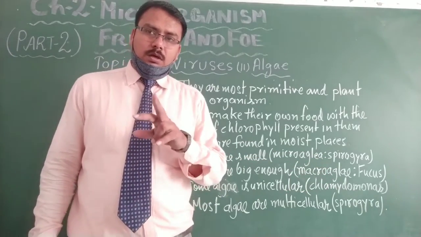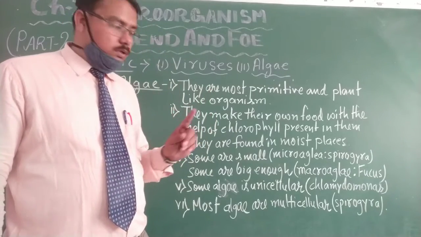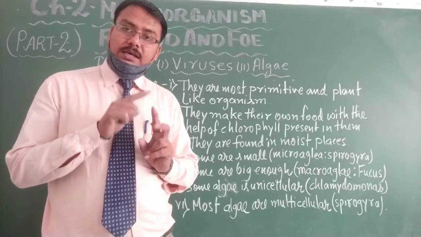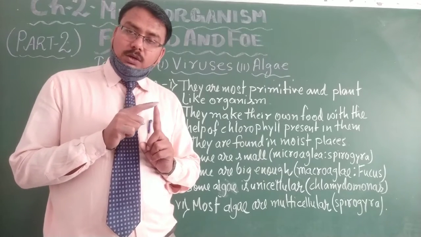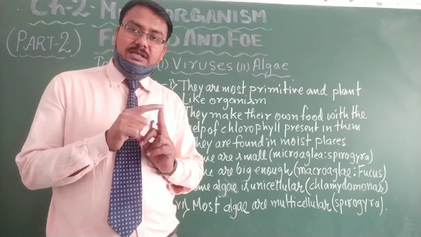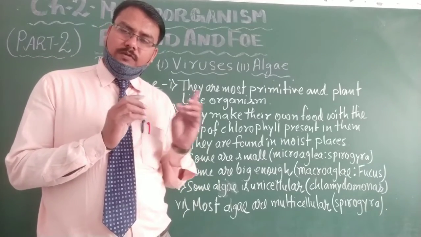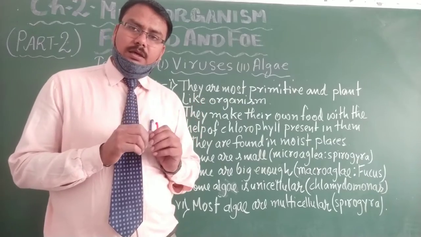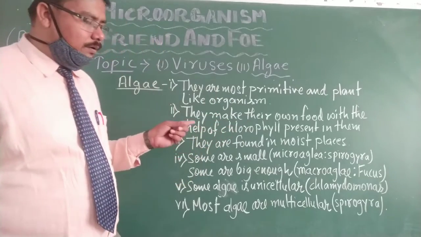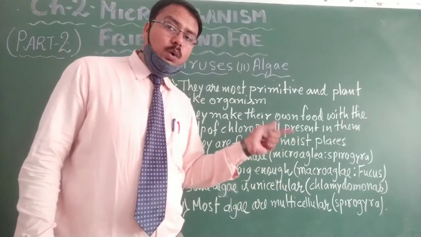Okay students, so again I am repeating, you must clear your doubt that two types of algae are there. One is the microalgae, the other is the macroalgae. Microalgae could be seen only under the microscope, and the macroalgae can be seen with our natural eyes. Very few algae are microalgae, and most of the algae are macroalgae. One example of microalgae is Spirogyra, and one example of macroalgae is Fucus.